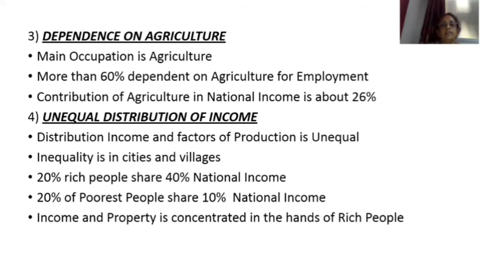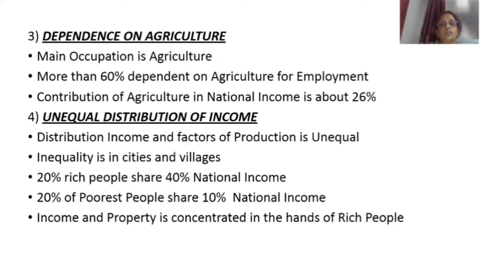In developing countries, income and factors of production are not equally distributed. We can find this inequality in the cities and the villages. In developing countries, 20% of people are rich and their share of national income is 40%, and 20% are the poorest people and their share of national income is 10%. Like that, income and properties are concentrated in the hands of rich people.